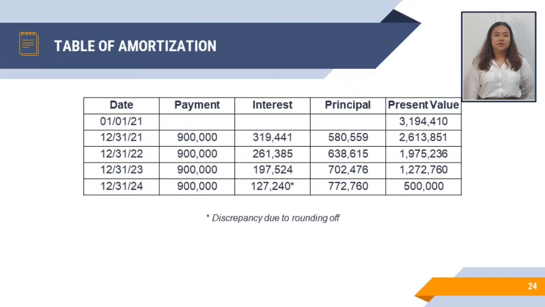Thus, on December 31, 2021, the 3,194,410 minus 580,599 is equal to 2,613,851 pesos.